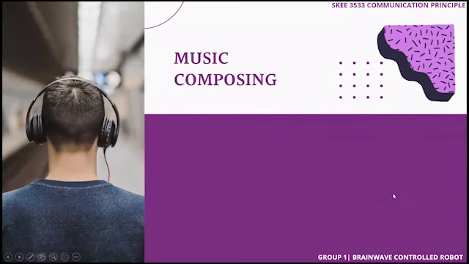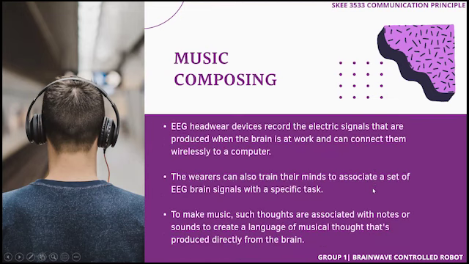Apart from that, brainwave control can also be involved in music composing, which we call a brainwave control device. EEG hardware devices record the electric signals produced when the brain is at work, and can connect them wirelessly to a computer. The wearers can train their minds to associate a set of EEG brain signals with a specific task. To make music, such thoughts are associated with notes or sounds to create a language of musical truth that is produced directly from the brain.